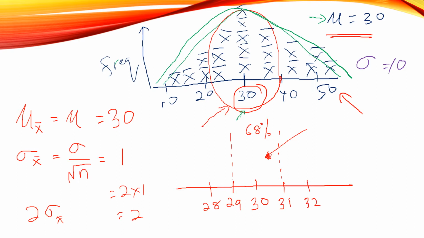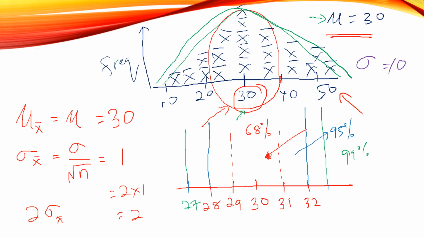What is the probability for two standard deviations? 95% of the sample means will fall within two standard deviations. Then three standard deviations, 99% will fall within three standard deviations, 27 to 33.